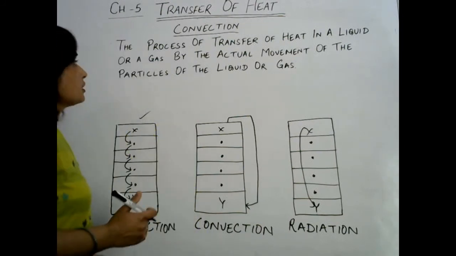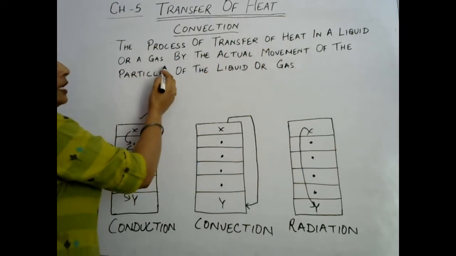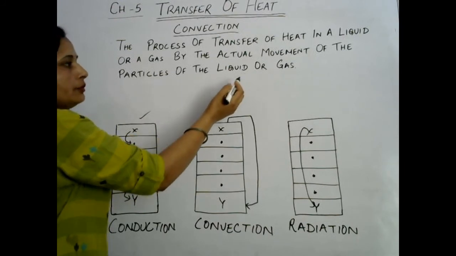Let us check its definition. Convection is the process of transfer of heat in a liquid or a gas by the actual movement of the particles of the liquid or gas.